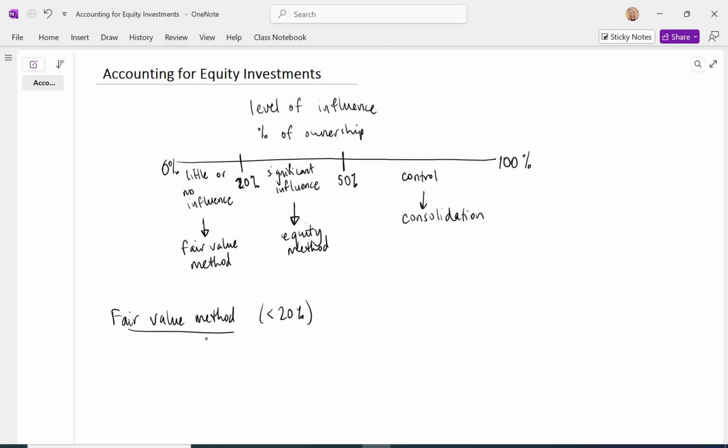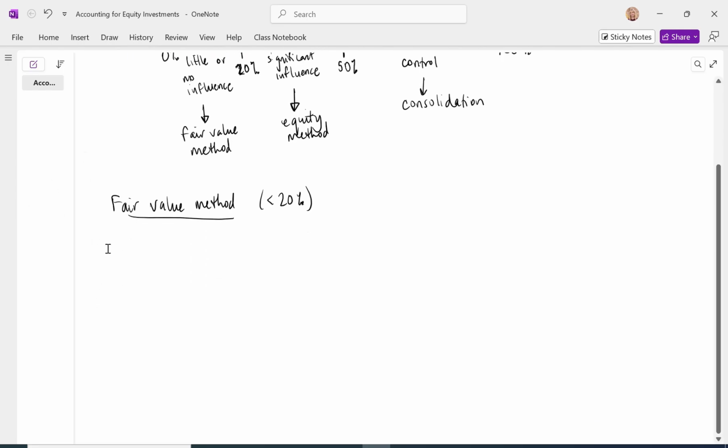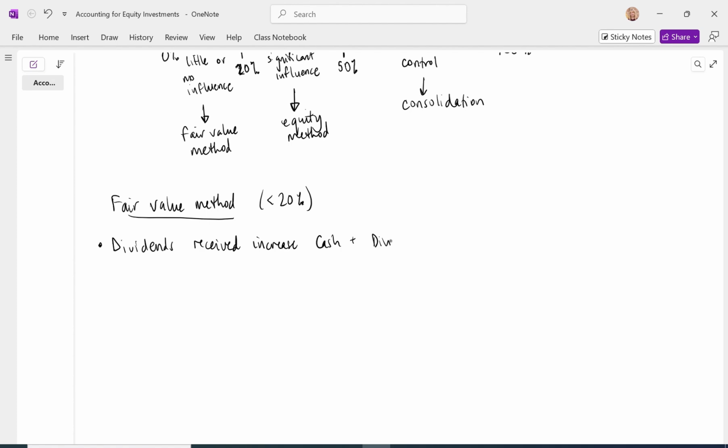So some rules that we need to keep in mind when we're using the fair value method. When the investee pays dividends and the investor is going to receive the dividends, dividends received are recorded as an increase to cash and an increase to dividend revenue on the income statement. That's going to differ in the equity method.